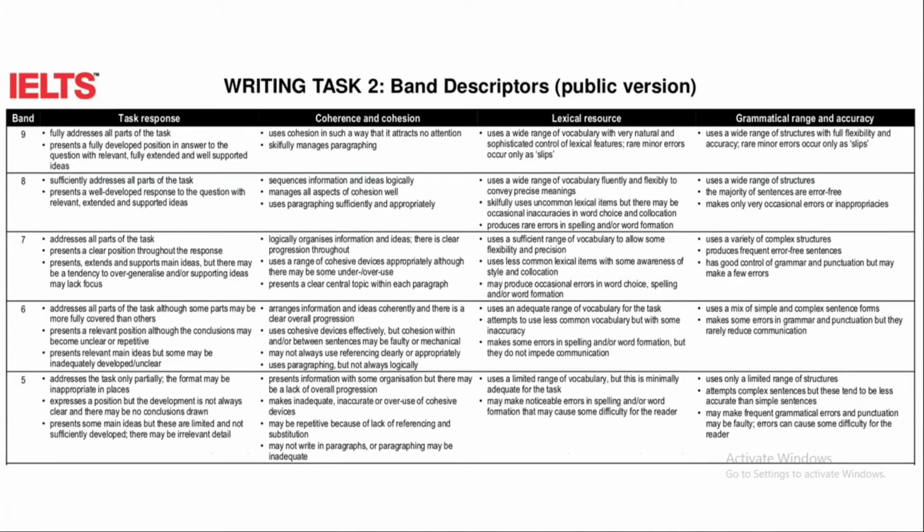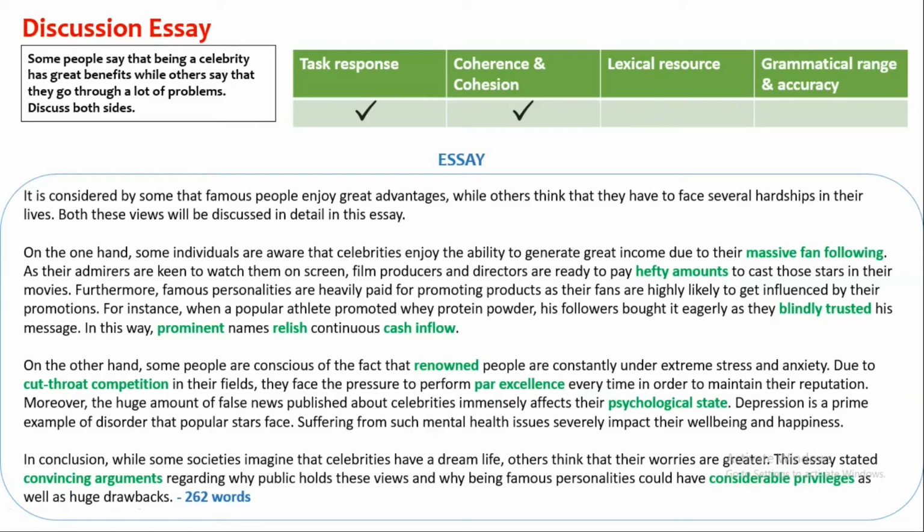Next criteria is lexical resource. Uses a wide range of vocabulary with very natural and sophisticated control of lexical features. As you can see, I have used a wide range of vocabulary in a natural and formal way in the correct form at the right places. I also paraphrase sentences, used synonyms. For example, for celebrities, I have used synonyms like famous people, stars, famous personalities, prominent names, renowned people, and have rarely repeated words. So, lexical resource criteria is satisfied.